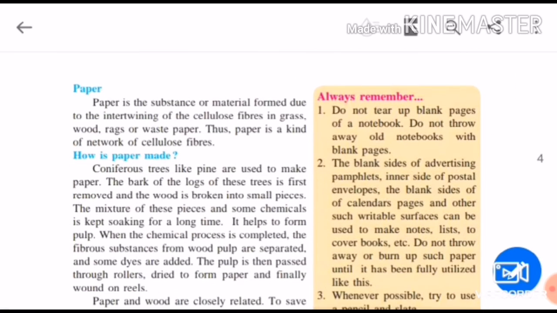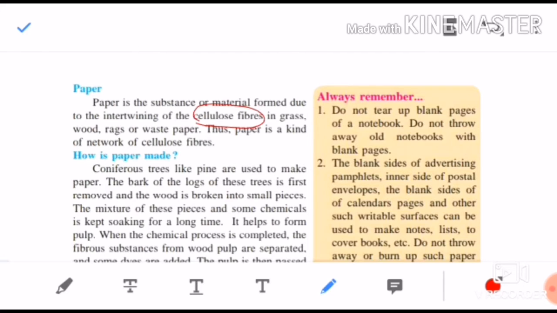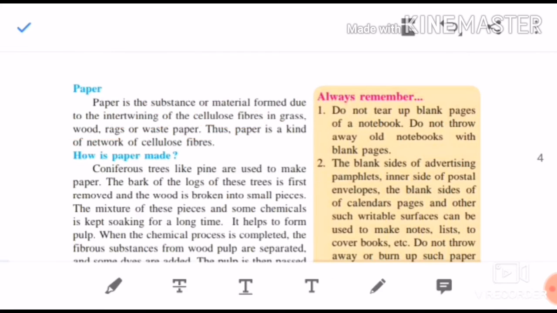Paper is the substance or material formed due to the intertwining of cellulose fibers in grass, wood, rags or waste paper. Children, what is paper? Paper is nothing but cellulose fibers. Intertwining means these fibers are continuously mixed, and they are formed from grass, wood, rags and waste paper. Thus paper is a kind of network of cellulose fibers. Now let's see how the paper is made.